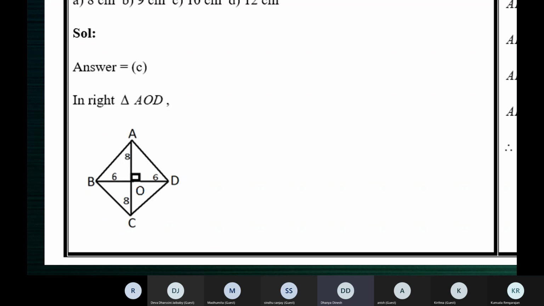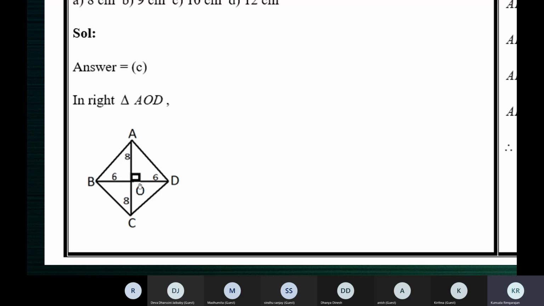Okay. And triangle DOC, triangle BOC and triangle BOA. Okay, very good. So triangle AOD, triangle COD, triangle COB, triangle AOB. 1, 2, 3, 4 triangles.